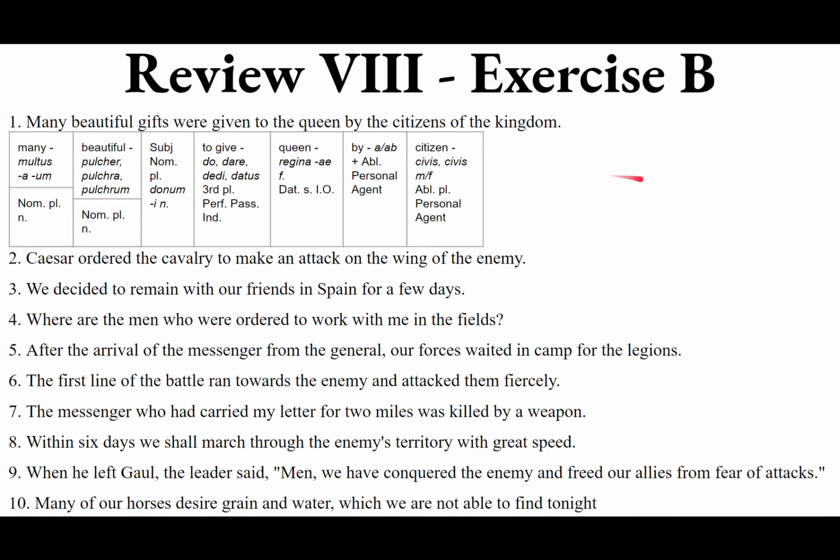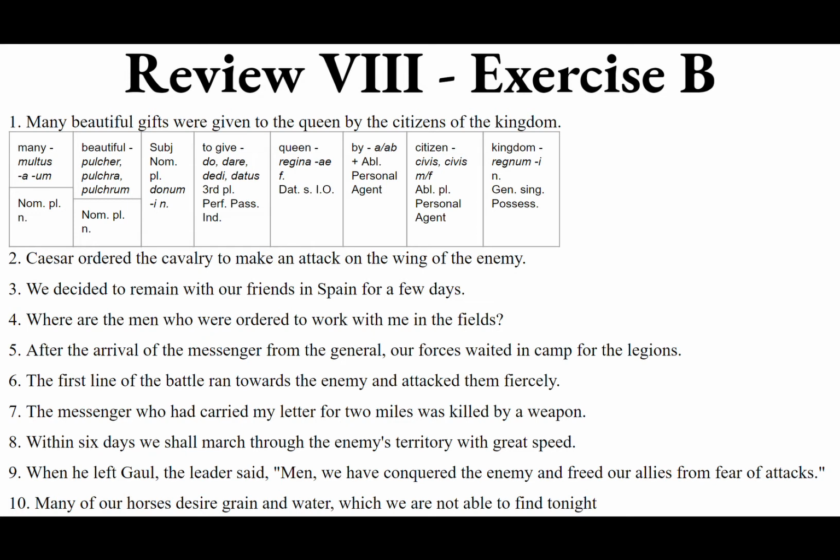Of the kingdom. Regnum, neuter. Of the kingdom, that's genitive. We want the genitive of possession, because they're the citizens of the kingdom. You could also say it's something like genitive of origin. So the citizens from the kingdom. Altogether, the sentence could read something like, multa dona pulchra, a regni civibus, reginae data sunt.